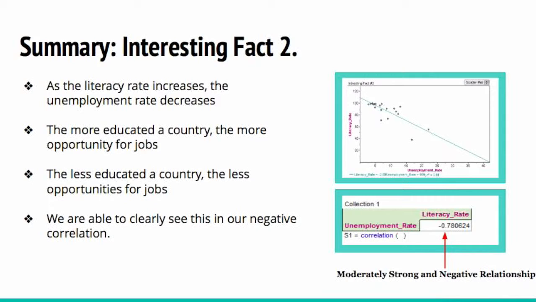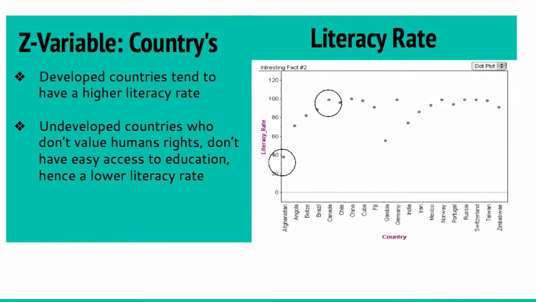The more educated a country is, the more opportunity for jobs. The less educated a country is, the less opportunities for jobs. We are able to clearly see this in our negative correlation. It is moderately strong and has a negative relationship. Our z variable is countries.